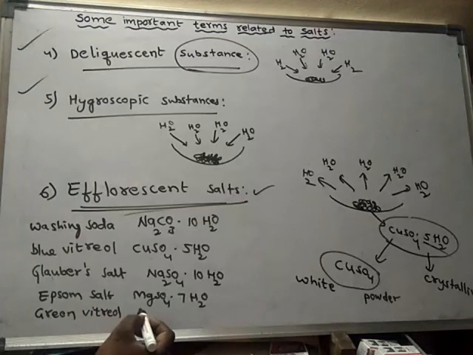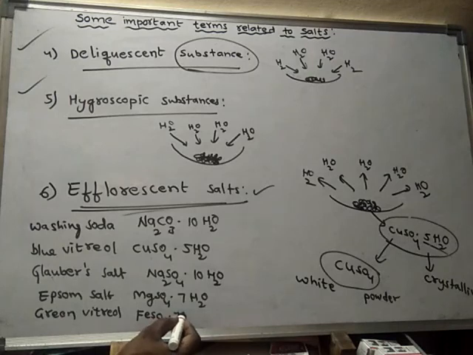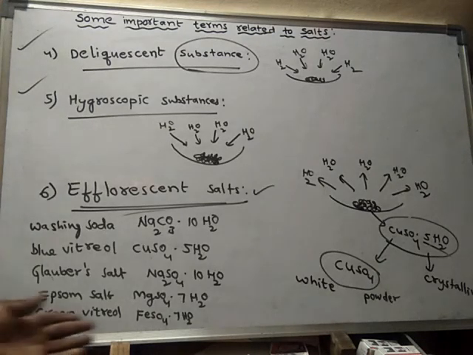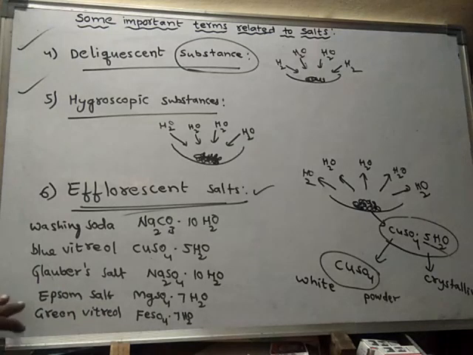Green vitriol. What is the formula of green vitriol? Ferrous sulfate heptahydrate, FeSO4·7H2O. So this is called green vitriol. These are some of the examples of efflorescent salts.